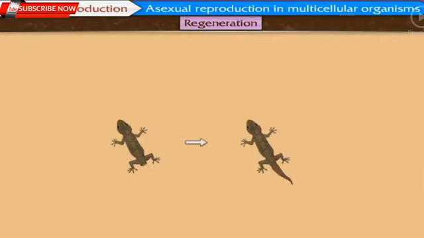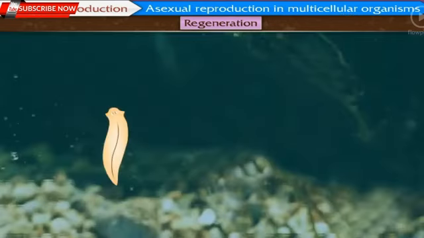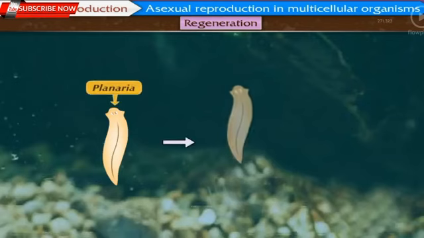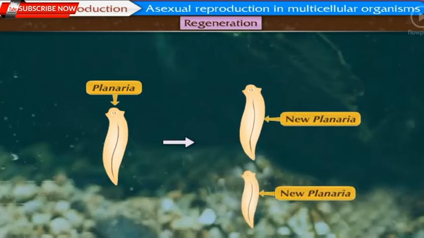This is an example of limited regeneration. However, under certain situations, an animal, planaria, breaks up its body into 2 parts and thereafter each part regenerates the remaining part of the body and thus 2 new planaria are formed. This is called regeneration.